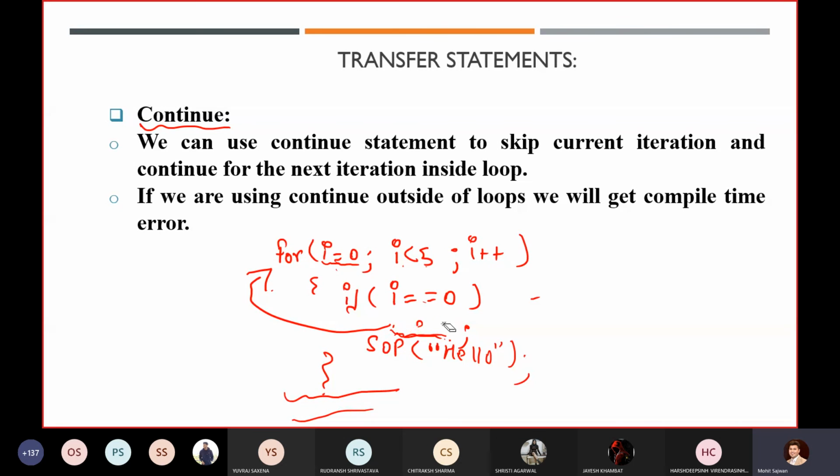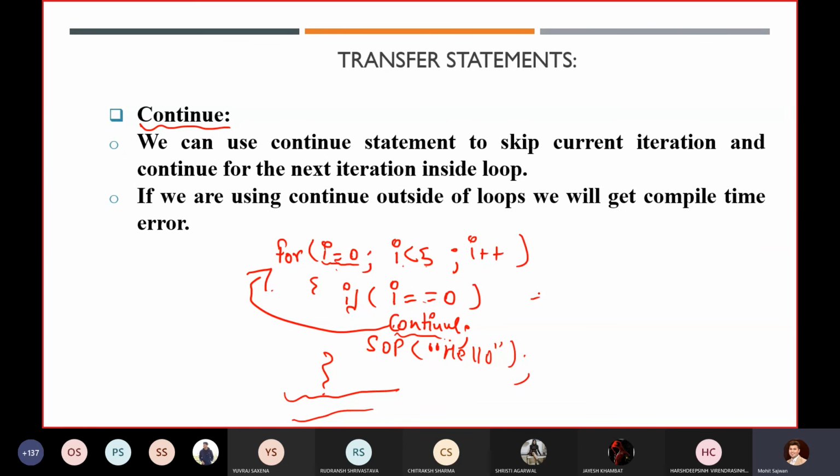But if I use continue, what will happen? In the case of continue, that particular iteration will not get executed, but the loop will continue. What does it mean? It will take i equal to 0.